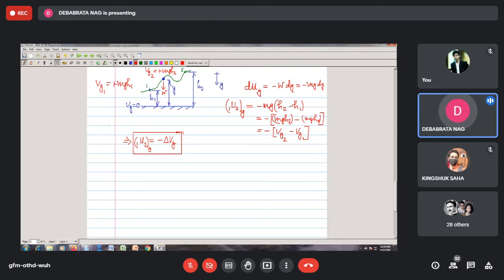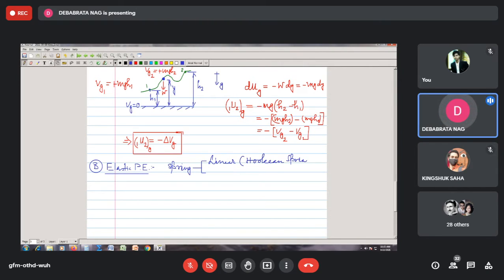Now I go to the next form, that is called the elastic potential energy. The elastic potential energy is the energy possessed by an elastic member. Now what is an elastic member? We can consider a spring. Springs can be defined in two ways. One is called the linear spring, which is also known as the Hookean spring.